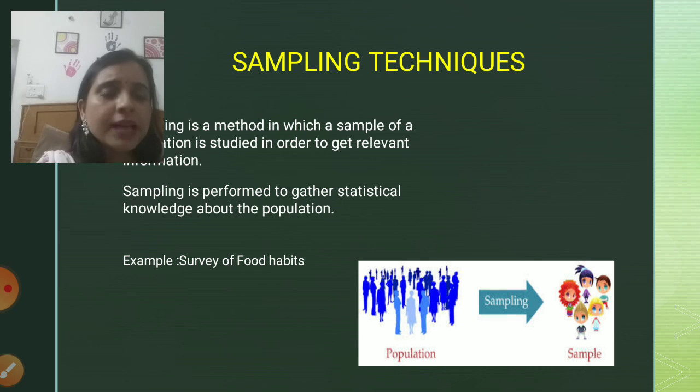Sampling is performed basically to gather statistical knowledge about the population, because until and unless we have the statistical knowledge of the population, it is not possible for us to extract the sample and perform a survey. So it is basically a method of statistically studying the population which will help us retrieve the sample from the population. Now, the same example we can take of a survey of food habits.